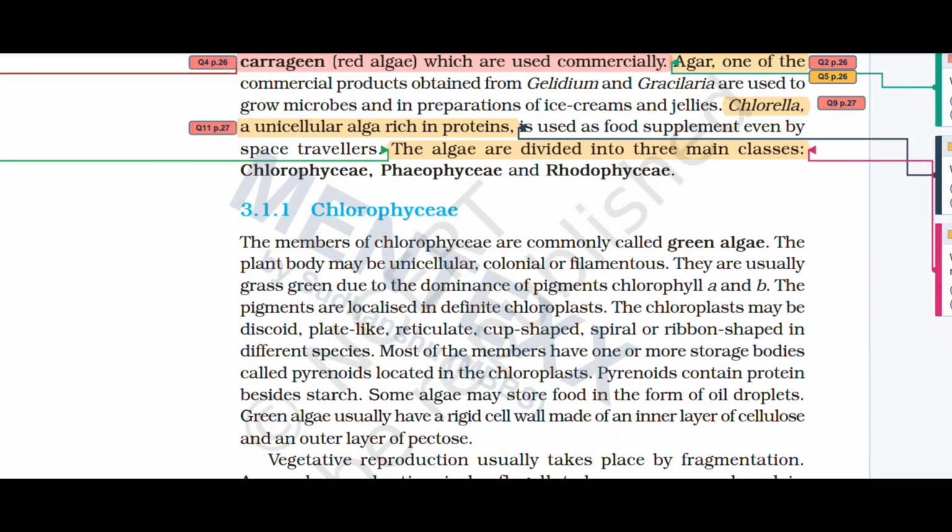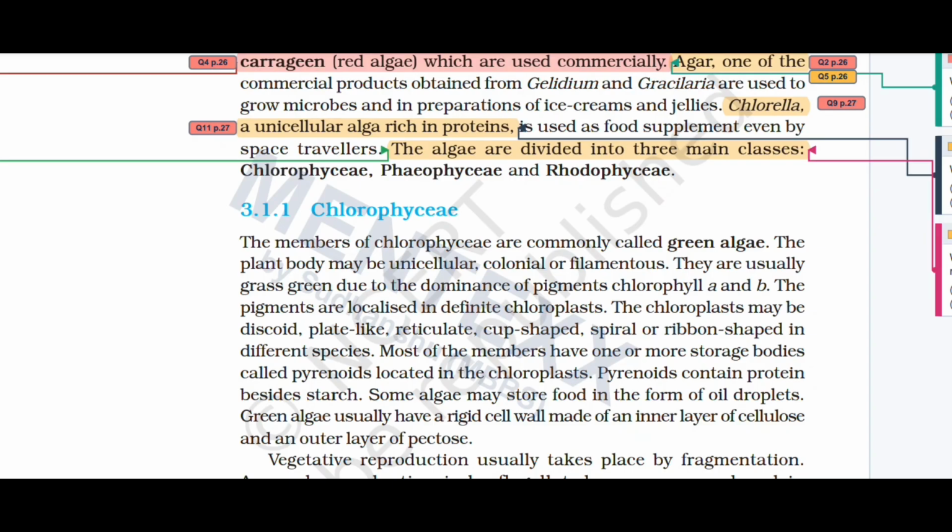The members of Chlorophyceae are commonly called green algae. The plant body may be unicellular, colonial, or filamentous. They are usually grass green due to the dominance of pigments chlorophyll a and b. The pigments are located in a defined chloroplast.